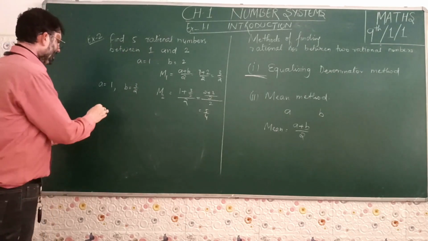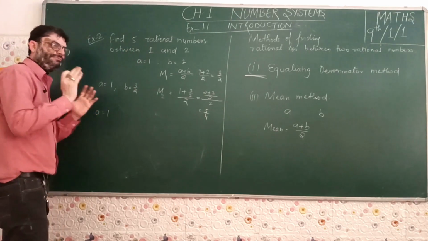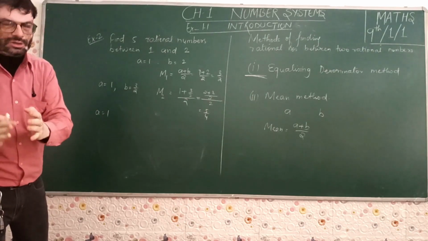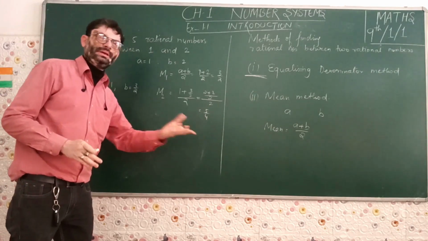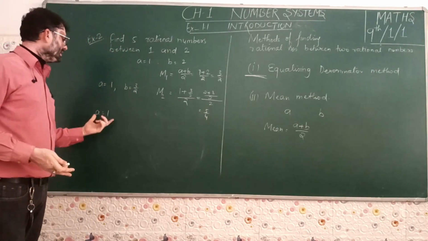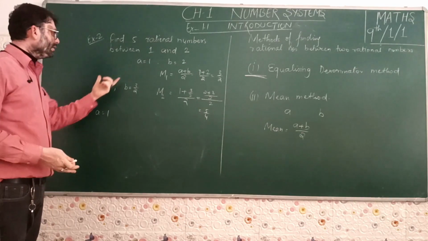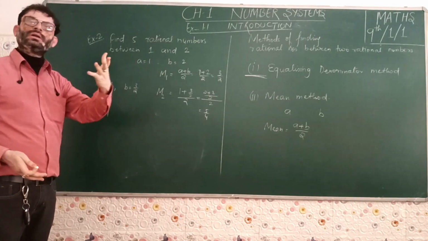For the third case, if we take A is equal to 1, we have fixed the value of A. You can fix the value of B also. If you don't want to fix it, then also it's possible. You can take this one to be A and this one to be B. That is as your wish. For easy remembering, we fix one of the values, the original value, A or B.